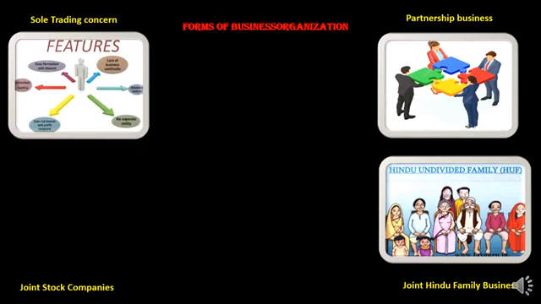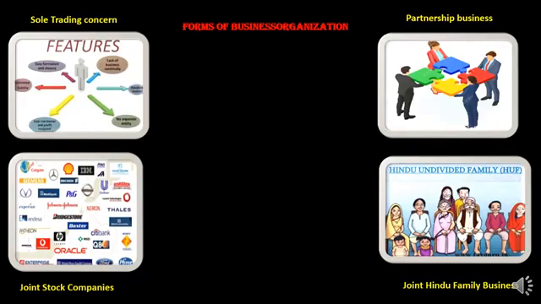So we will understand it in detail further. Students, these are the names of a few joint stock companies: Oracle, Vodafone, Citibank, Xerox, P&G, Hindustan Unilever. The big name companies are known as joint stock companies, which are run by a huge number of employees and directors. So this is a wider concept, so we have to study it separately in detail.